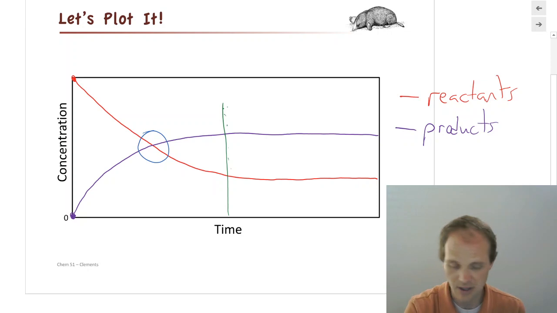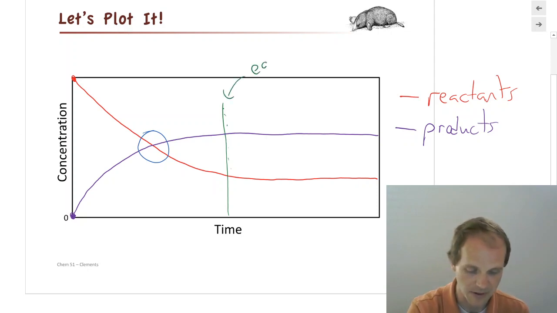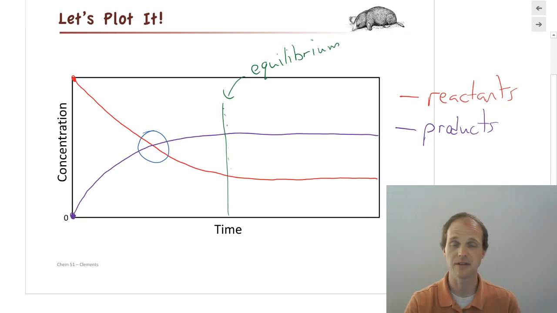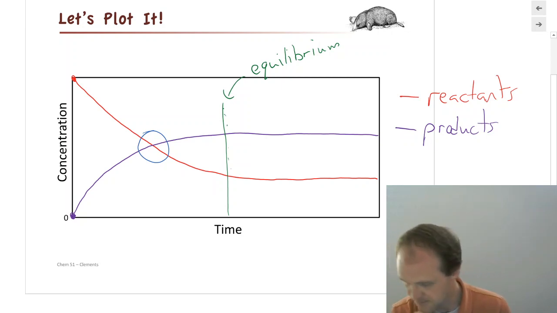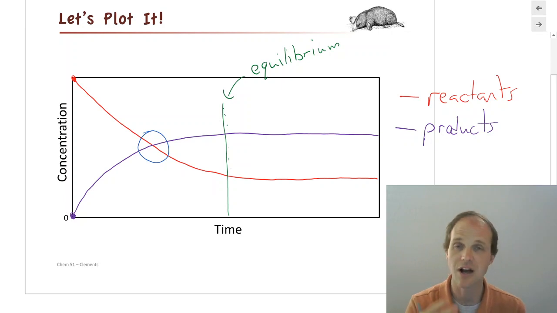And this is what we call the point of equilibrium. When we've reached this point, we have reached the state where macroscopically there's no change in concentration of our reactants or our products, but dynamically on a microscopic scale they're still reacting, forming products, forming reactants. But concentrations are constant. So that's what concentration versus time looks like.